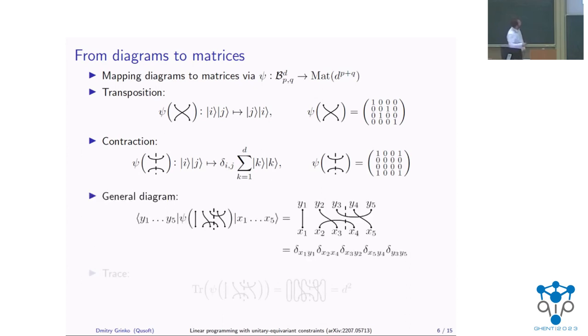And for a general diagram, if you want to represent it as a matrix, you can compute its matrix entry as follows. You basically take the coordinates of the ket, put them at the bottom, the coordinates of the bra, put them at the top, and then you just need to put the Kronecker deltas. In this way, you compute the matrix entry. It's very easy to compute traces if you have a diagram like this. You just connect the opposite vertices, count the number of loops, and raise d to the power of this number.